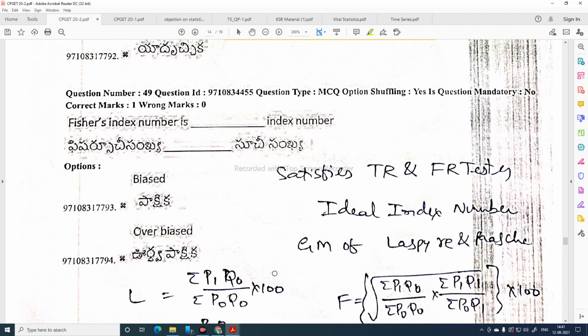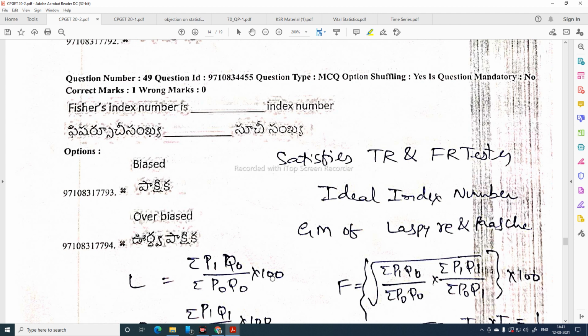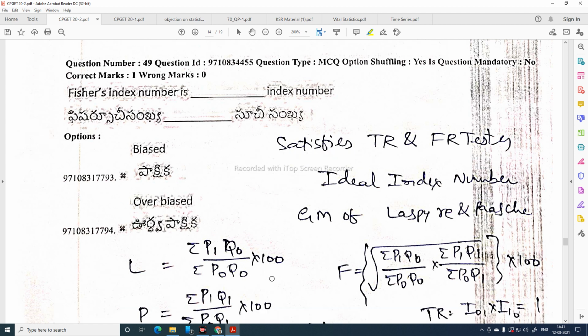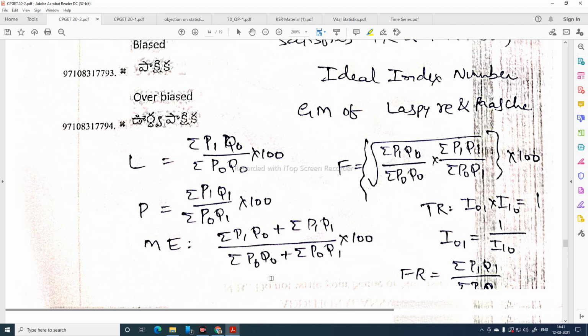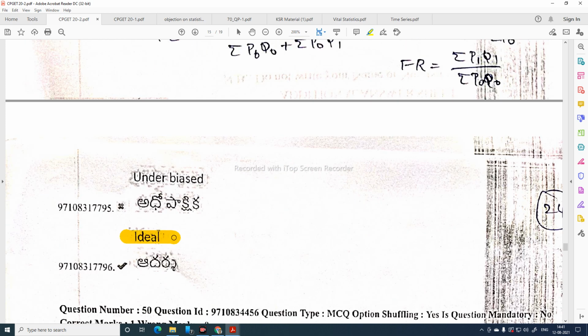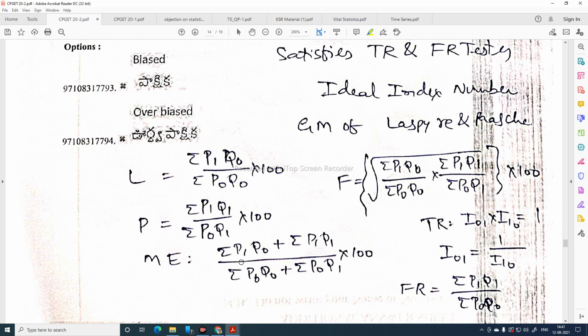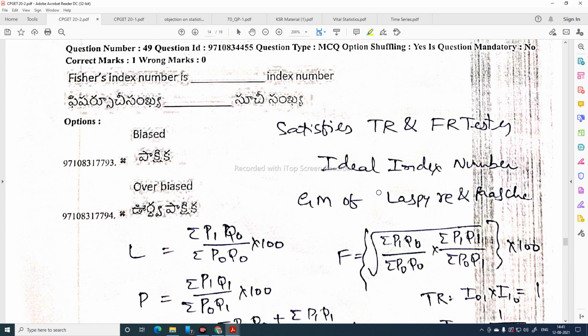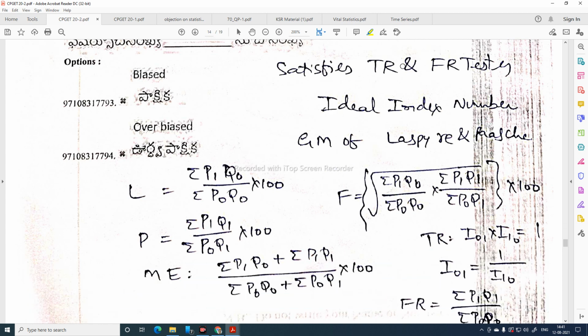Fisher index number is an ideal index number since it satisfies time reversal and factor reversal tests. This is the geometric mean of Laspeyres and Paasche index numbers. This one is Laspeyres and this index number is due to Paasche. The geometric mean of Laspeyres and Paasche index numbers gives us the Fisher index number.